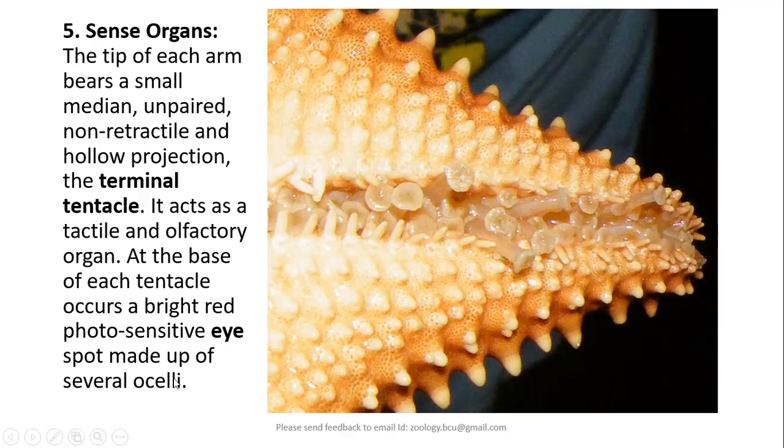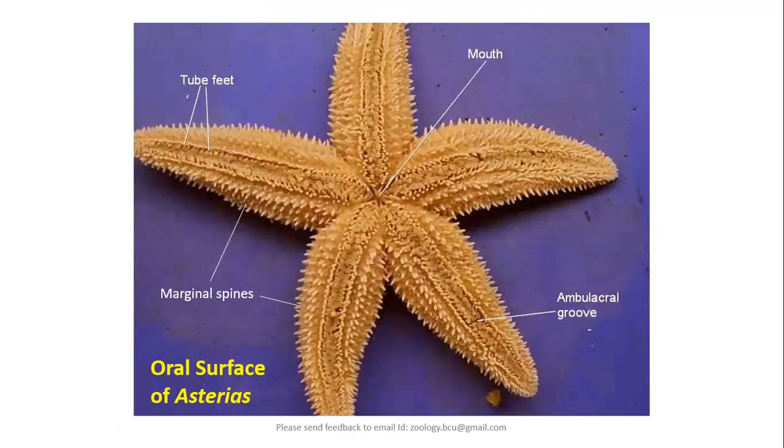So these are the simple sense organs present in the Asterias. So I am sure now you are able to identify the oral surface of Asterias because of the presence of mouth, ambulacral grooves, marginal spines, and tube feet.